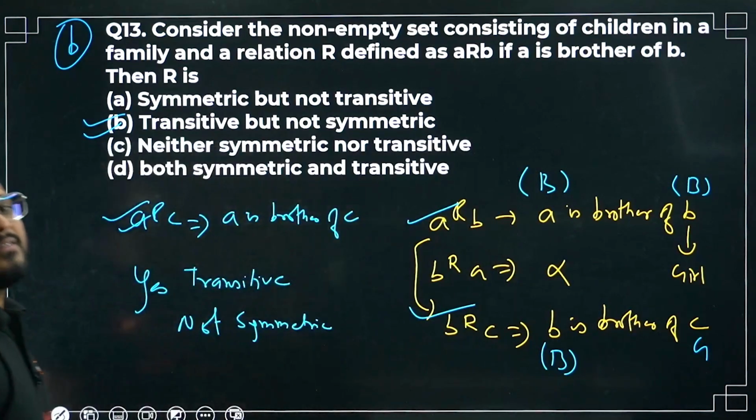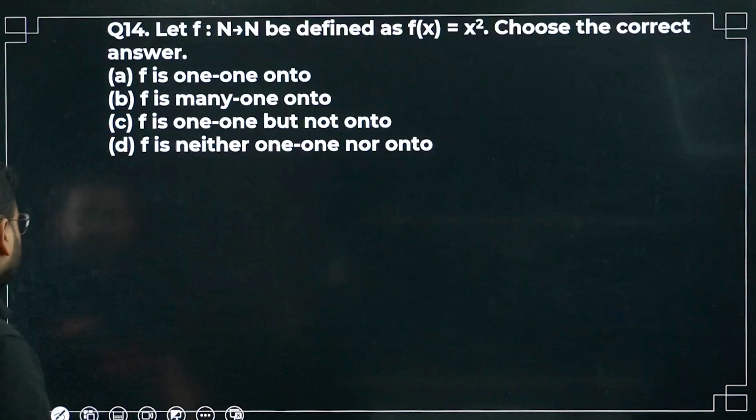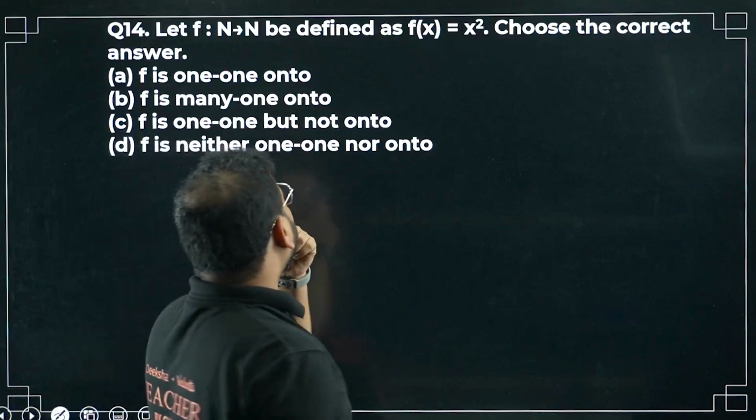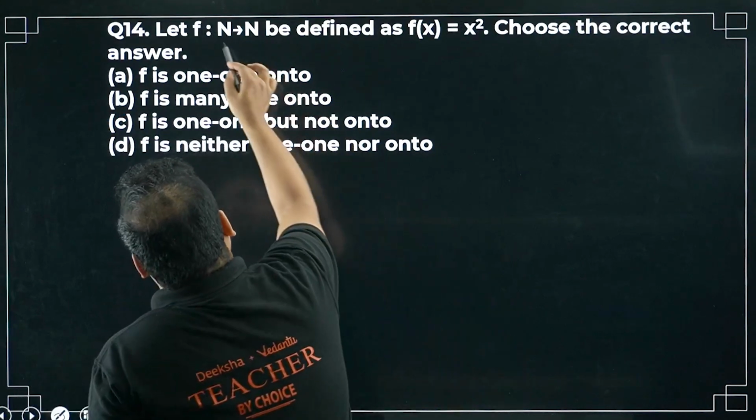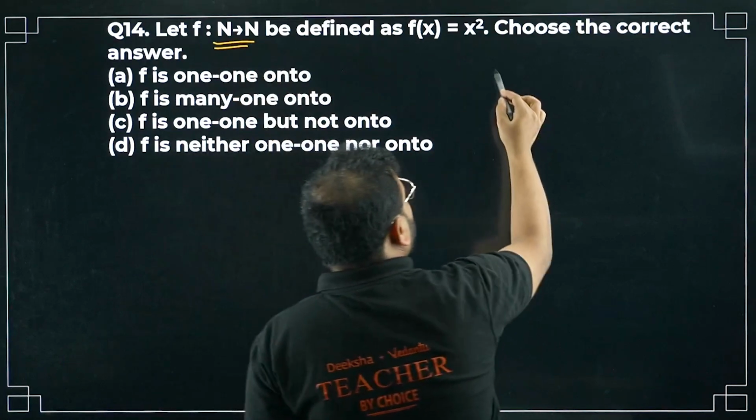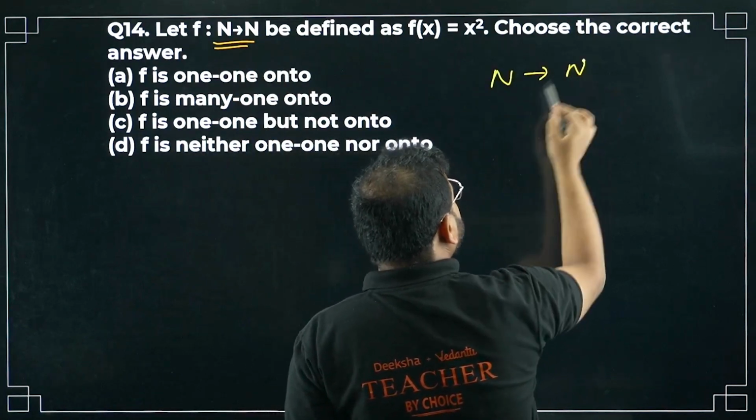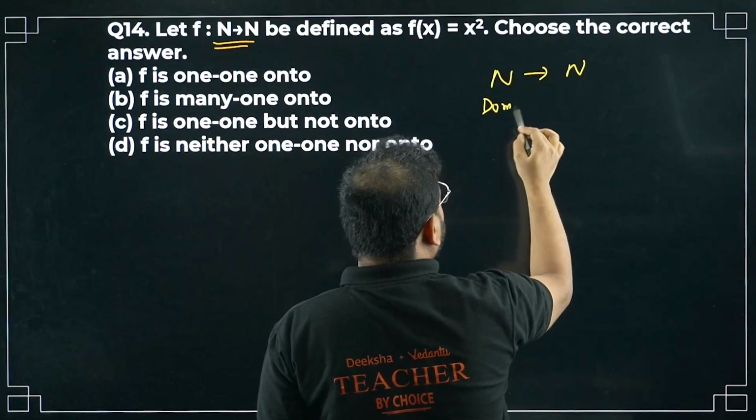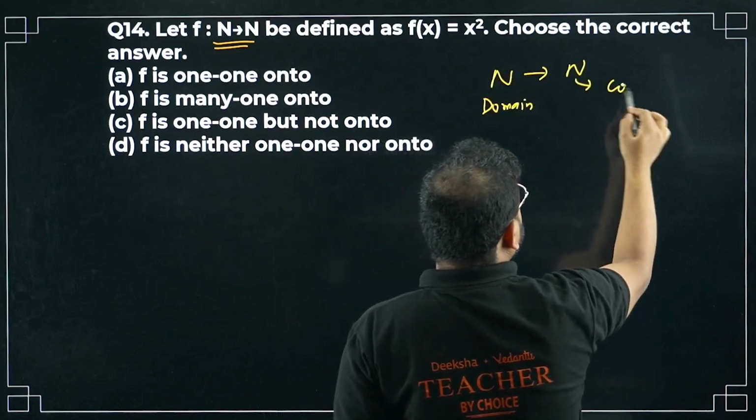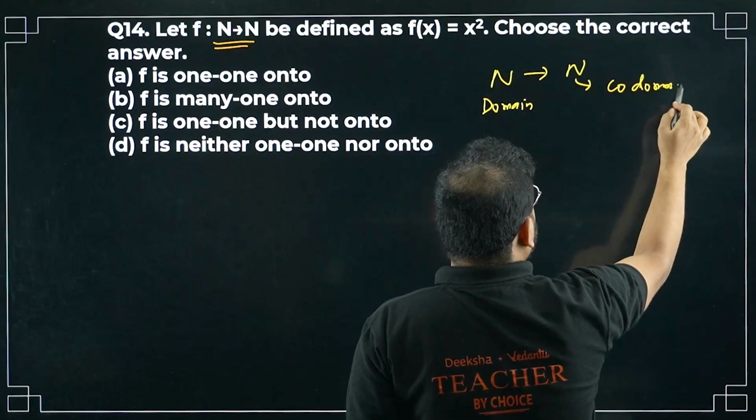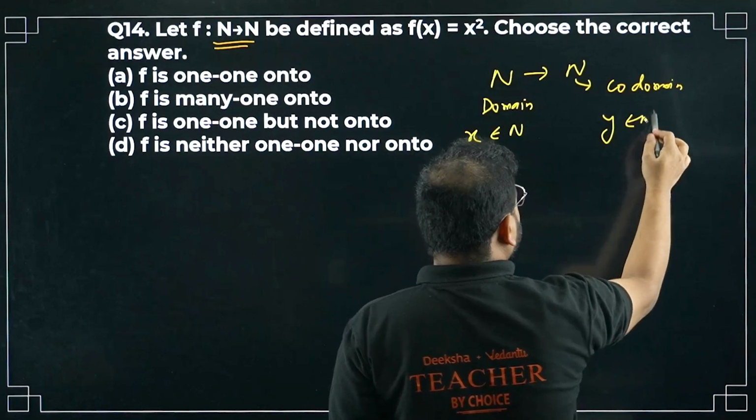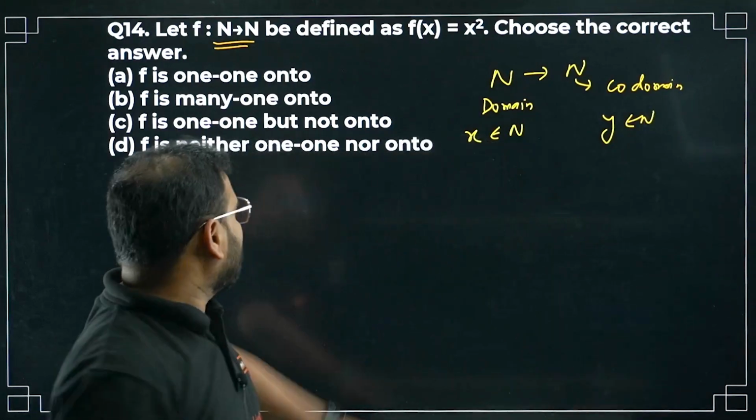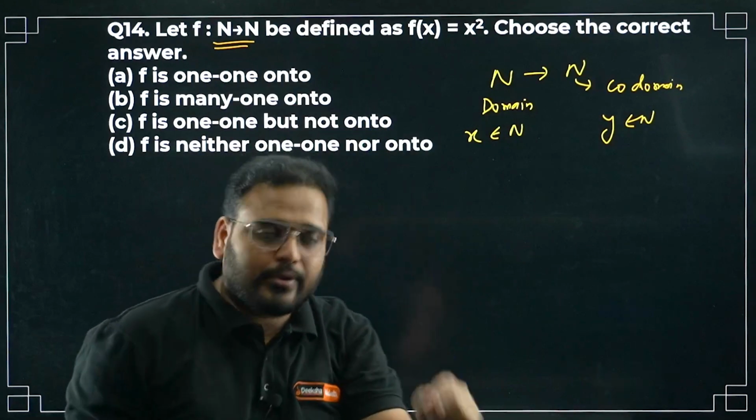Moving to question number 14. Let f from N to N be defined as f(x) equals x square. This is very important. Here they are defined from N to N, which means this is my domain and this is my codomain. So x belongs to this and y also belongs to this only, natural numbers. N represents the natural number set.